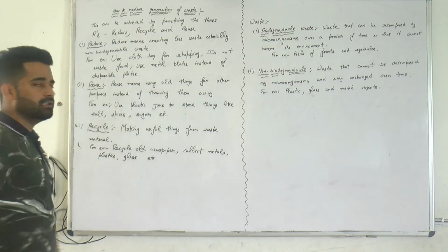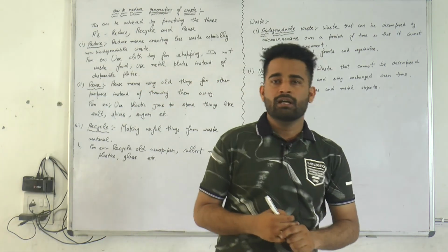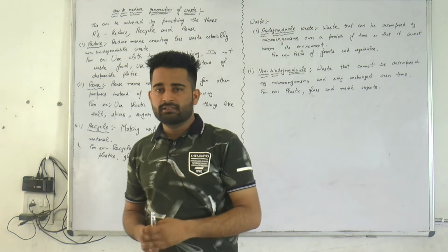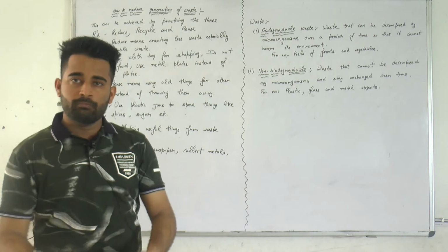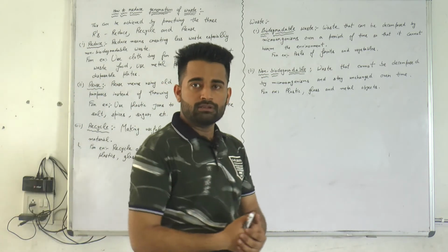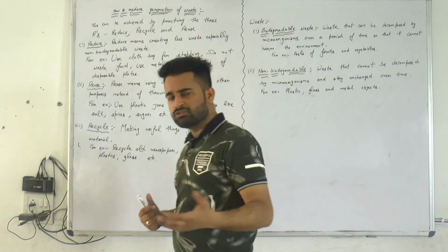Third one is recycle. What is the meaning of recycle? For example, you are reading the newspaper in the morning. As the day changes, the newspaper is old, and you can collect those newspapers to make tissue papers. You can make them from notebooks also. Rough notebooks can be made from that in the industries, not at home.